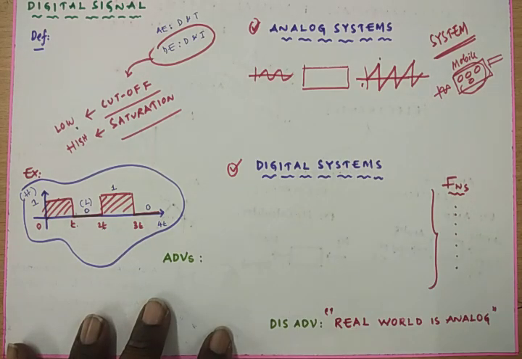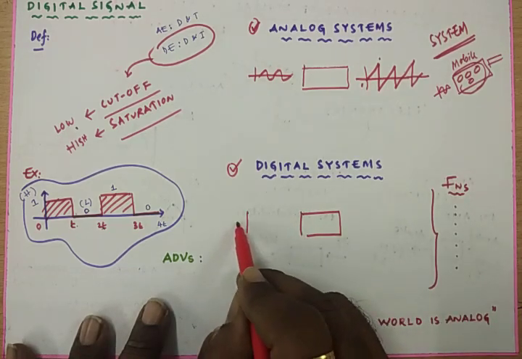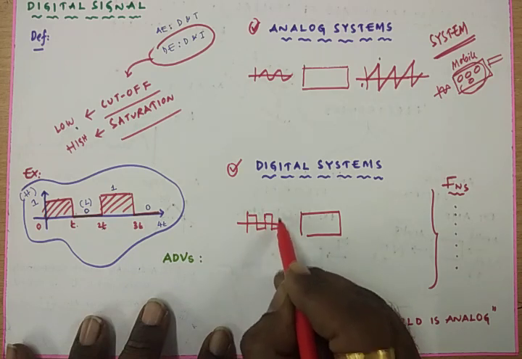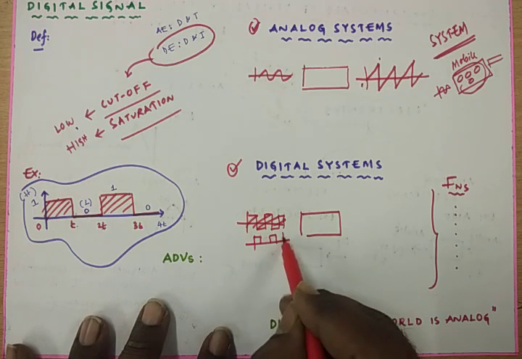Coming to the digital system, digital systems are those in which the voltage levels are assumed to be a finite number of distinct values. Only two values we can have. Each voltage level is actually a narrow band of voltages. Voltage levels switch from one value to another instantaneously. For example, this is a digital system to which we have applied a digital signal like this.